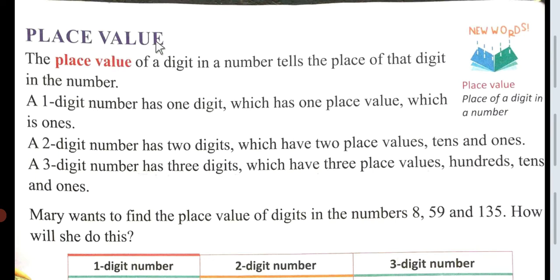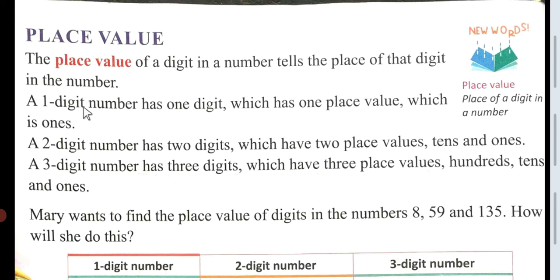What is a place value? First of all, we should know the definition of the place value. The place value of a digit in a number tells the place of that digit in the number. Again I'll read it for you. The place value of a digit in a number tells the place of that digit in the number.